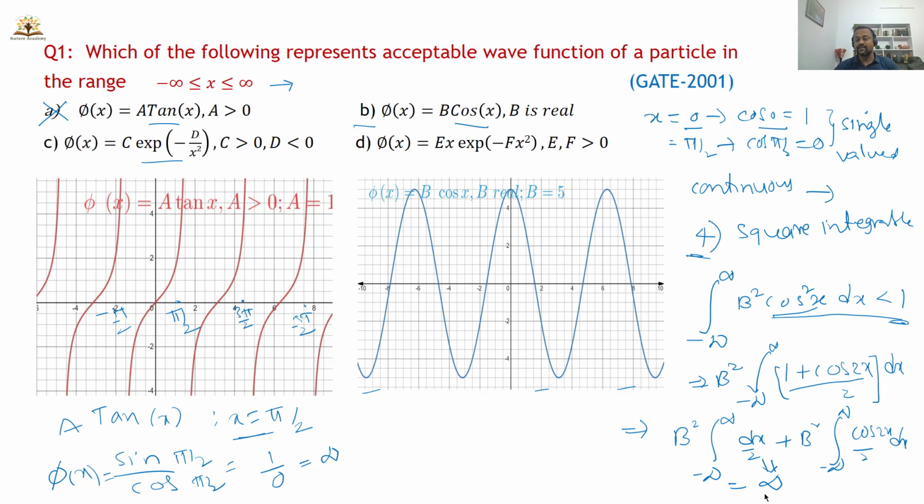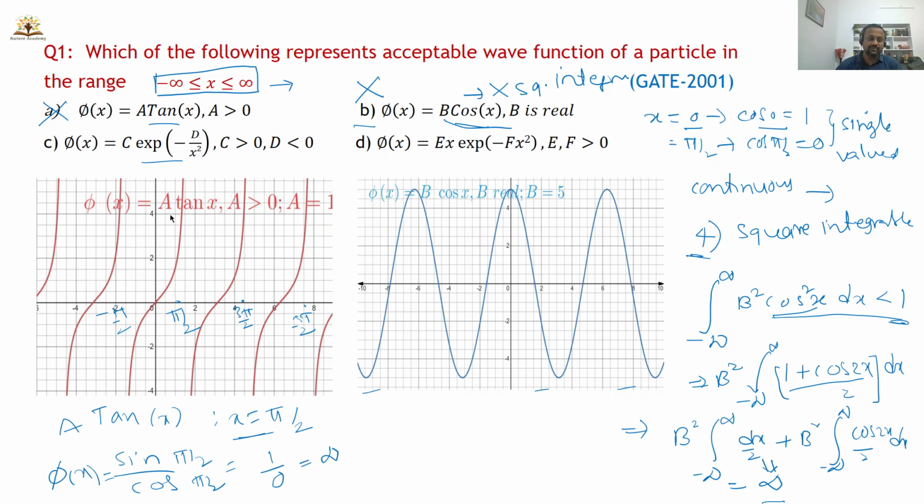But what are you getting here? You are getting infinite. That means the given cos x function is not a square integrable function when the limits are from minus infinity to plus infinity. So this is not an acceptable wave function. It is because cos x is violating the square integrable property when we integrate it from minus infinity to plus infinity. Of course, cos x may be square integrable if we change the limits. So we'll look at that one in a later section.